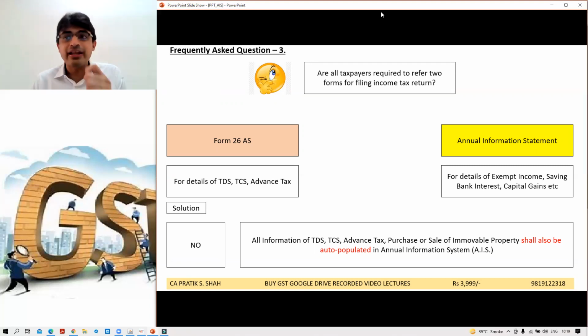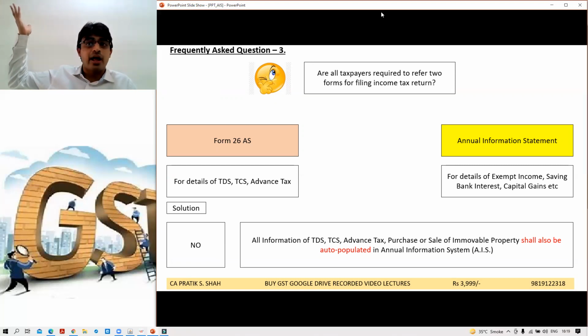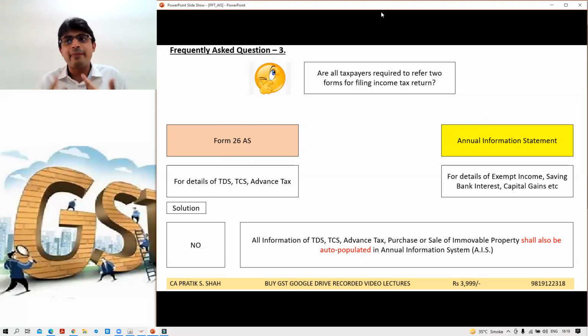Okay. Now one query everyone must be having. Like suppose in my 26AS and AIS क्या हुआ है? The TDS entry is available, which is not mine. This is not my TDS. किसी और का था. But by mistake they must have put my PAN. So those details are available. It will be auto populated. What to do? What is the solution? There is a solution. See.